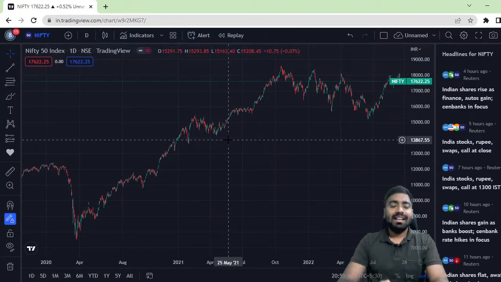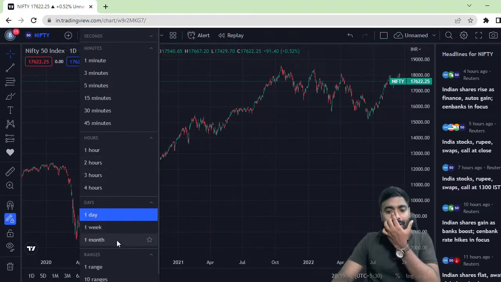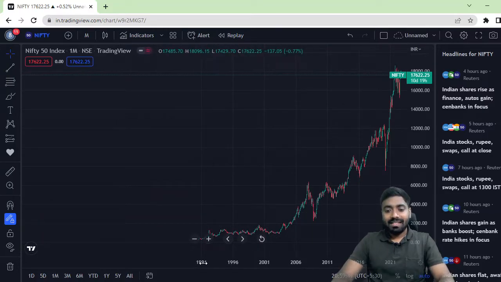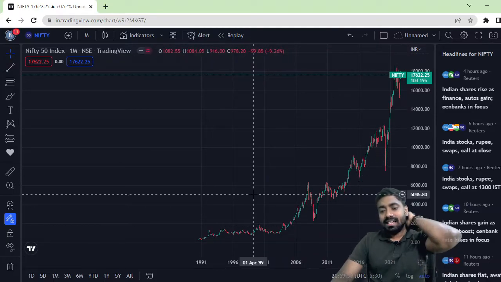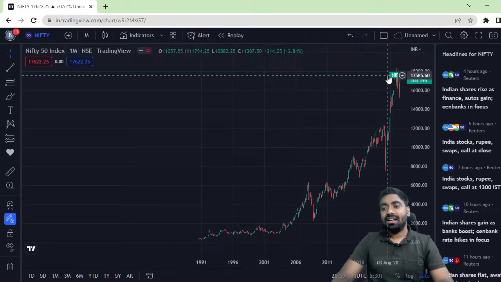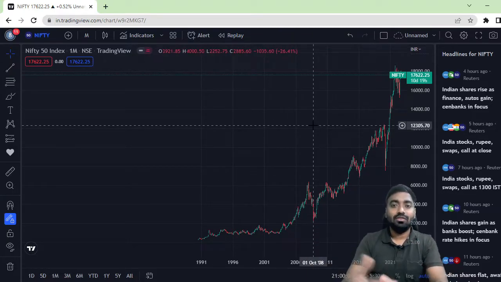If you see my screen, I have just shown one of the Nifty indices. If I change this period from 1 day to 1 month, you can clearly see the Nifty index from 1991 to 2022 is sharply in an increasing trend. The Nifty index which was trading in 2003 at 1000 is now trading at around 18,000. You can say like 20 times. Basically, if I assume it is 20,000, you can see it has given 10 times return.